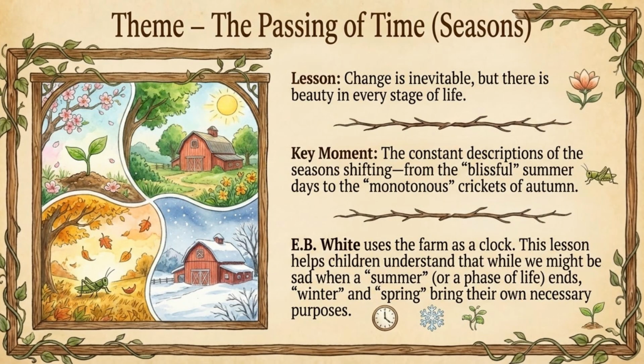The constant descriptions of the seasons shifting, from the blissful summer days to the monotonous crickets of autumn, show E.B. White using the farm as a clock. This lesson helps children understand that while we might be sad when a summer or a phase of life ends, winter and spring bring their own necessary purposes. The lesson being that change is inevitable, but there is beauty in every stage of life.